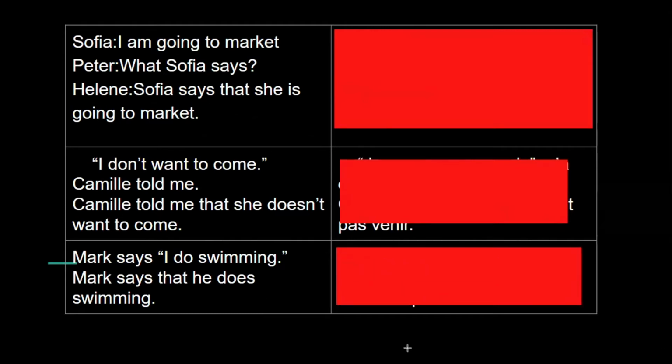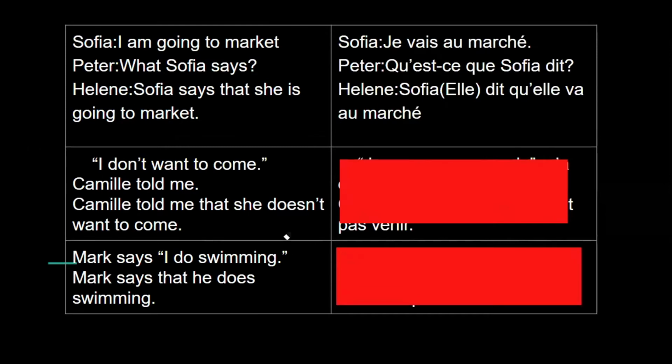Now let's convert all these things into French. First, Sophia is saying, je vais au marché. Now Peter is asking, qu'est-ce que Sophia dit? What is Sophia saying? Now see, this is the indirect word. Now Helen is telling Peter what Sophia is saying. See, Sophia is feminine, so the subject pronoun will be elle. We have highlighted here elle.